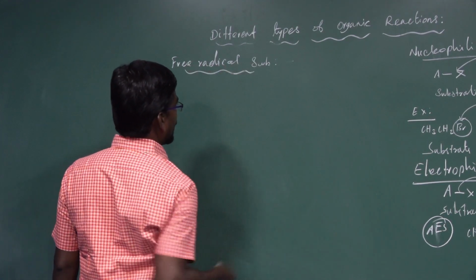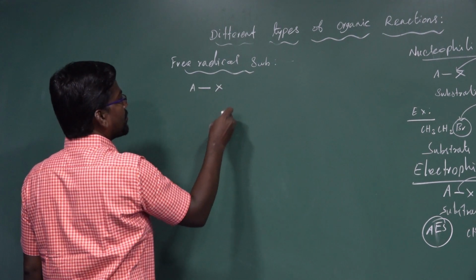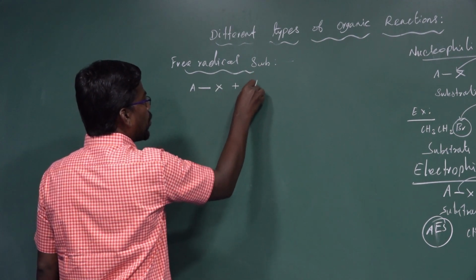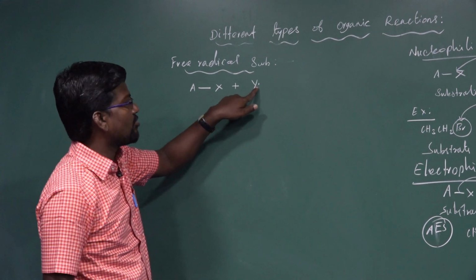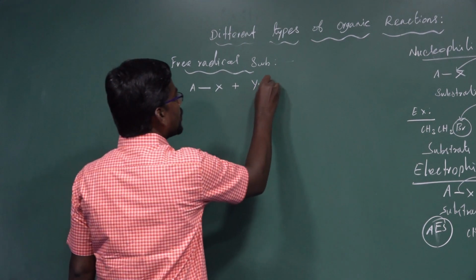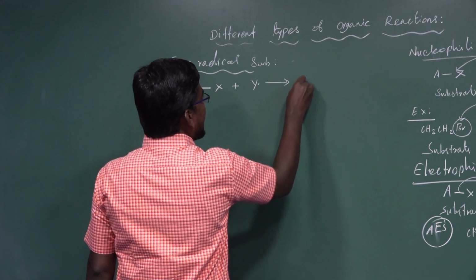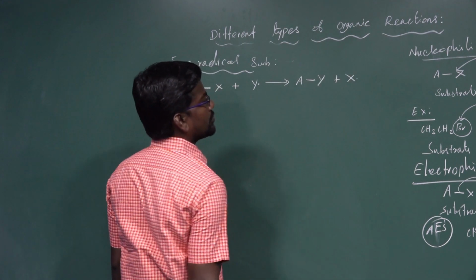Free radical substitution. For example, a bond X can be combined with Y radical, a Y atom which contains only one unpaired electron, to give a bond Y plus X radical removed.